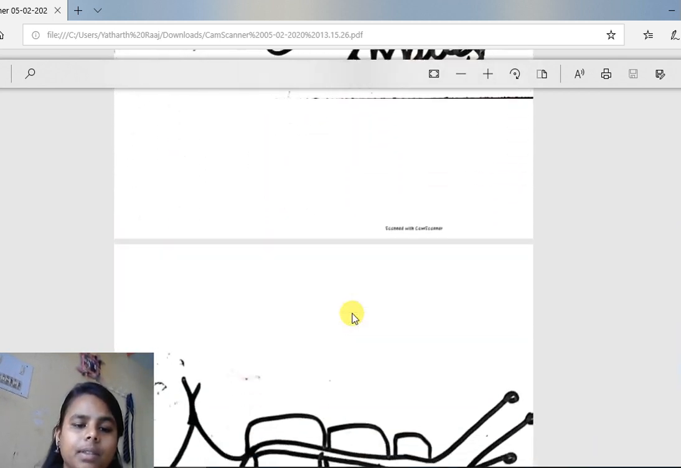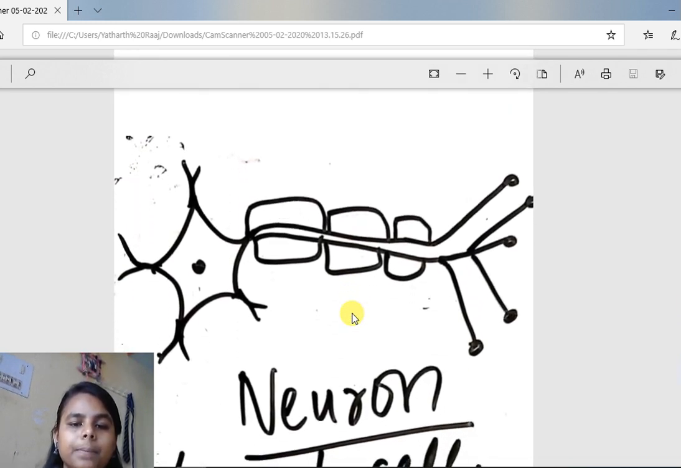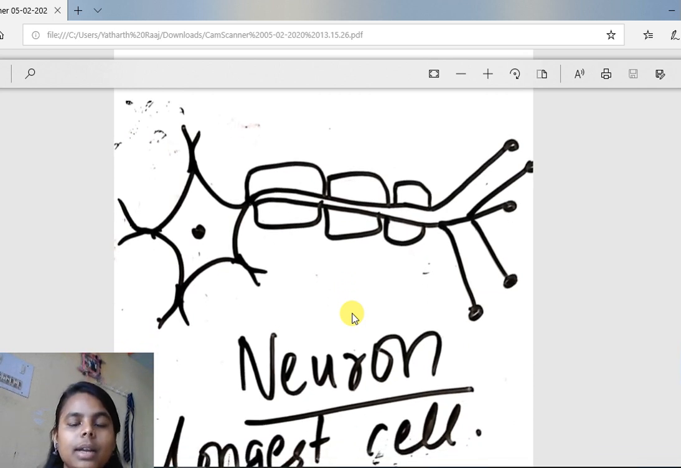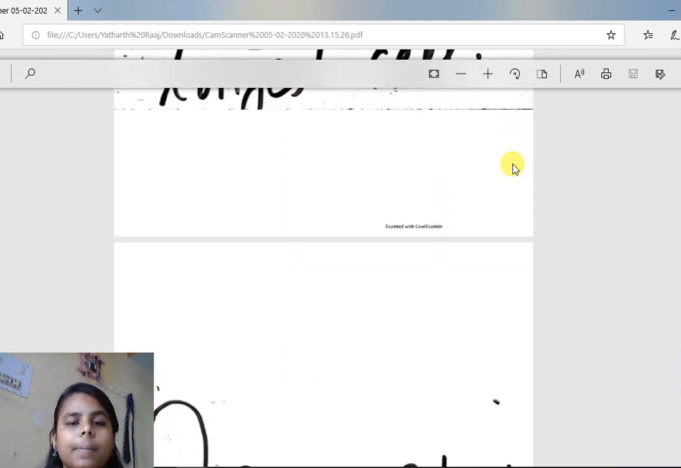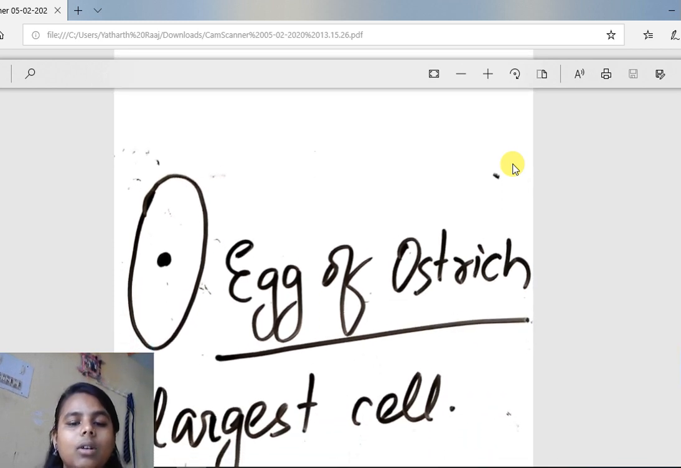Longest cell in length, longest cell is neuron. It is found inside the body of human beings also and some other organisms also. The function of a neuron is to carry message from sense organs to the brain. It is the longest cell, and the largest cell is the egg cell of an ostrich.